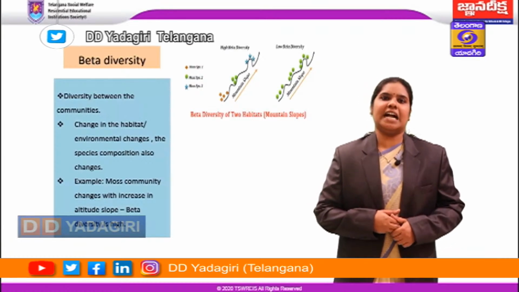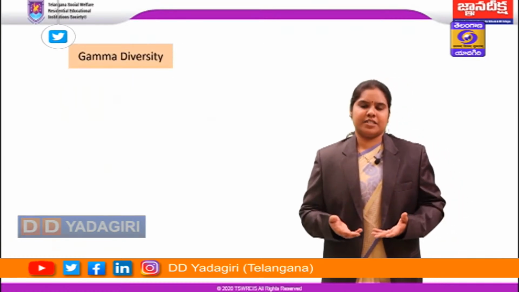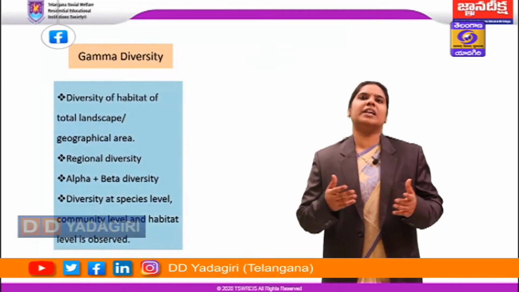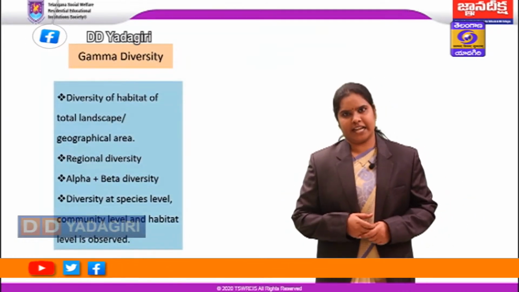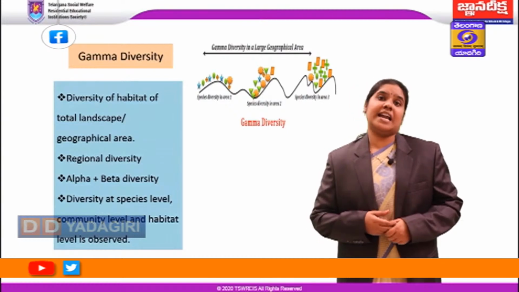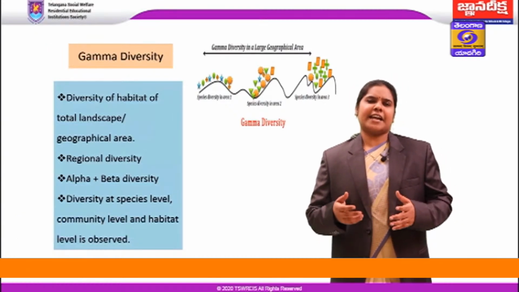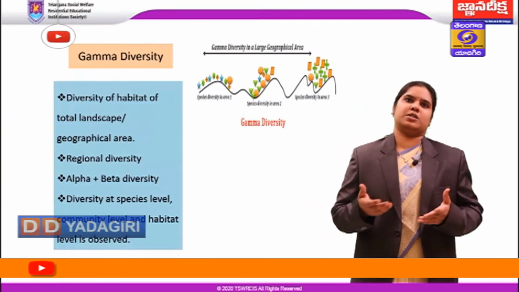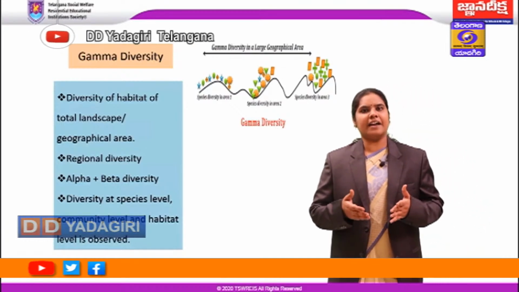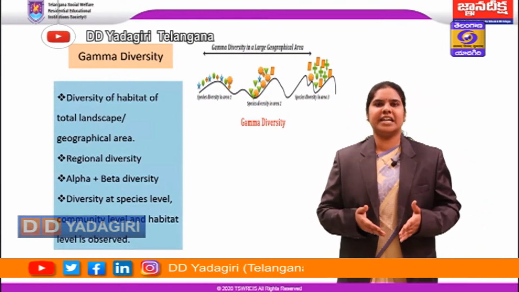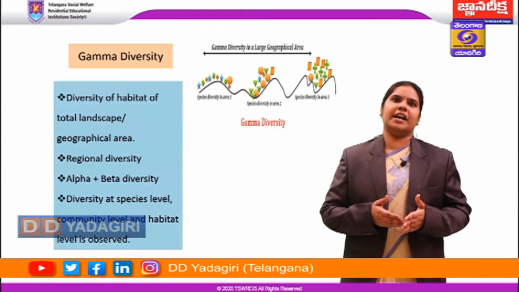The third one is gamma diversity. It is the diversity of a habitat of a total landscape or a bigger geographical area. It can also be called regional diversity. It is actually the addition of alpha as well as beta diversity. Here, the diversity at species level, community level and habitat levels is observed.